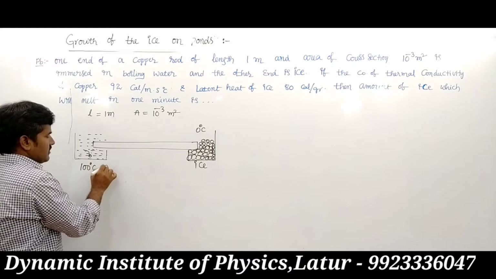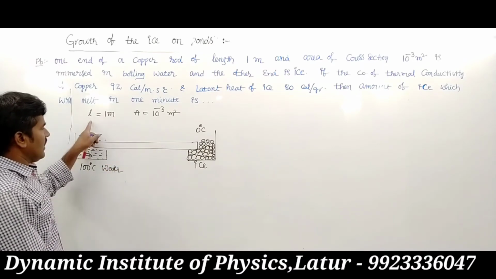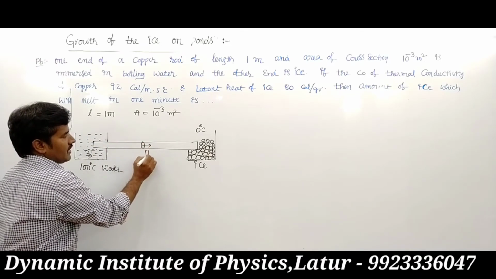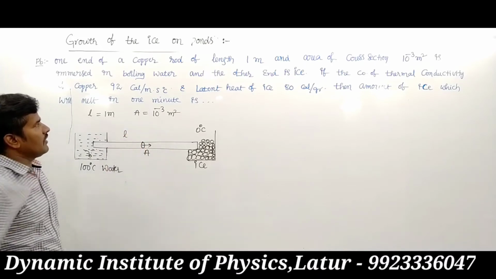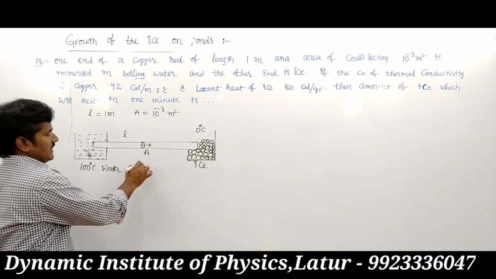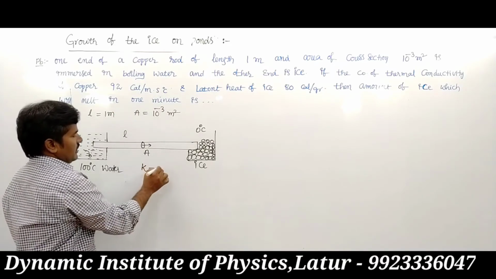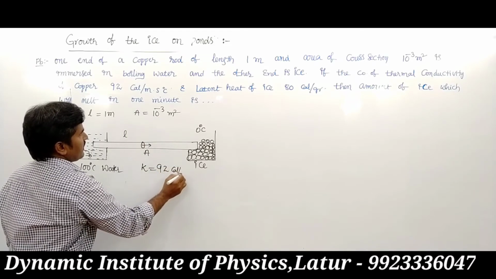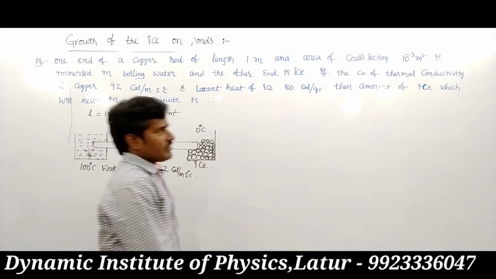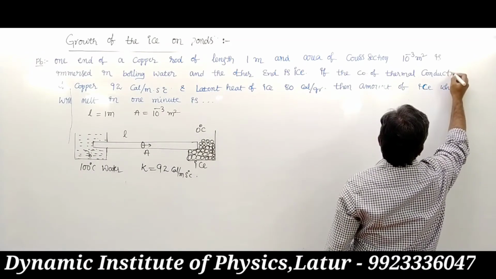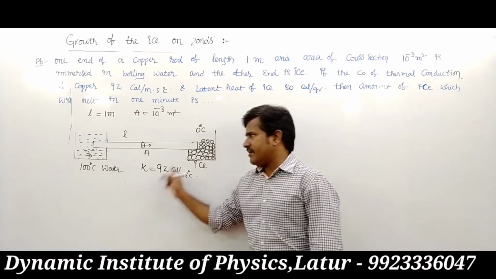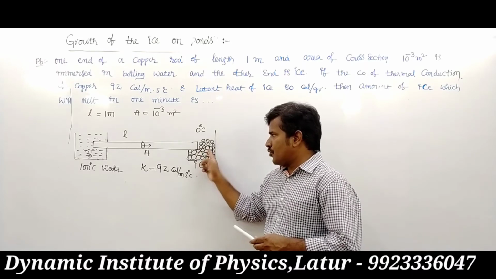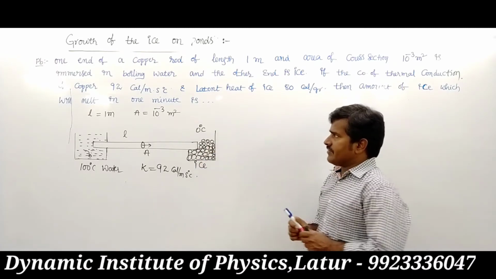So this is boiling water, this is ice. The length of the rod is given and the area of cross section is also given. The thermal conductivity K value, the coefficient of thermal conduction, is 92 calorie per meter second degree Celsius. So the coefficient of thermal conduction K value is given. Then we want the amount of ice converted into water. What amount of ice is converted into water?